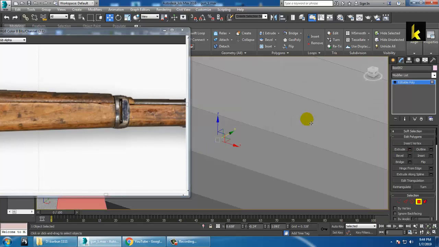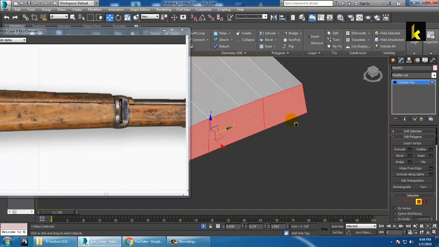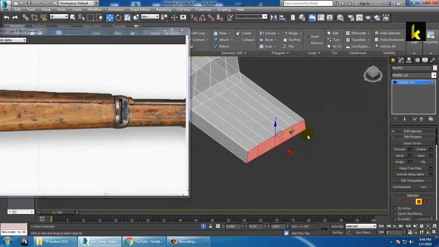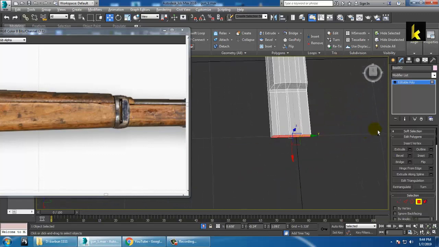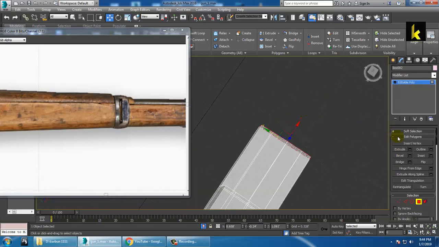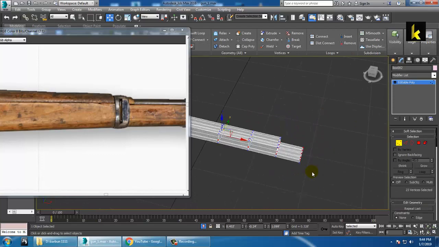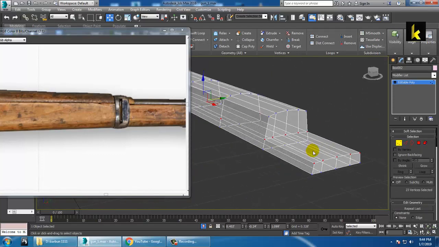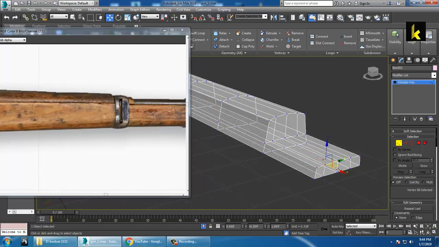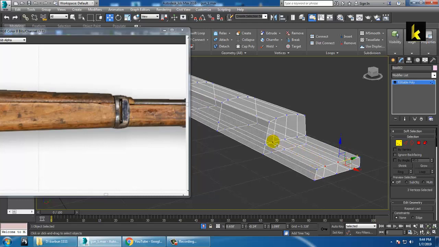Press Alt Q for the isolation mode, and what you can do over here is you can just select these vertices, select this and push this up like this, up it.